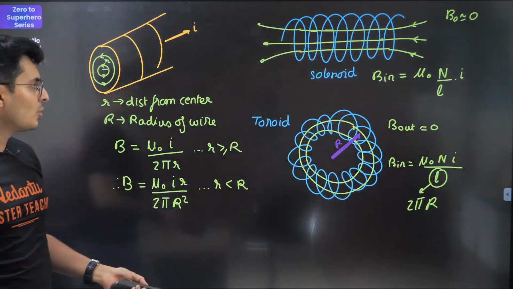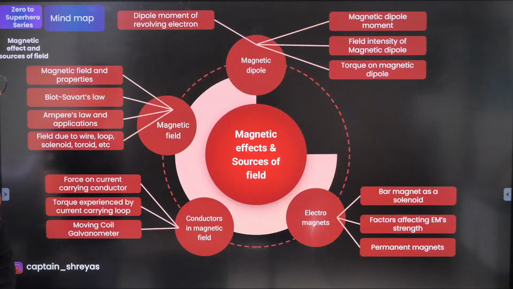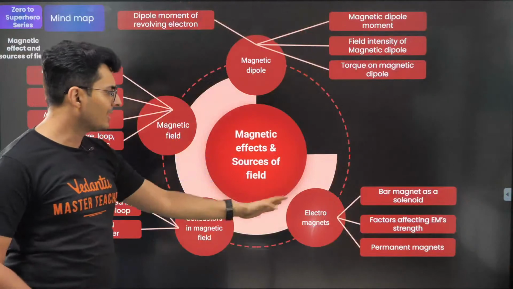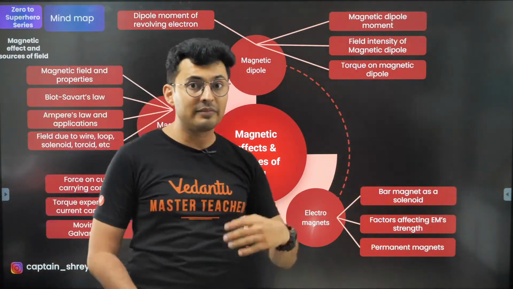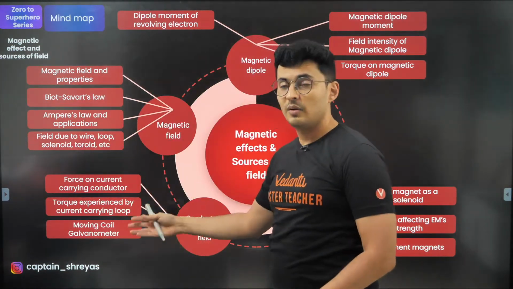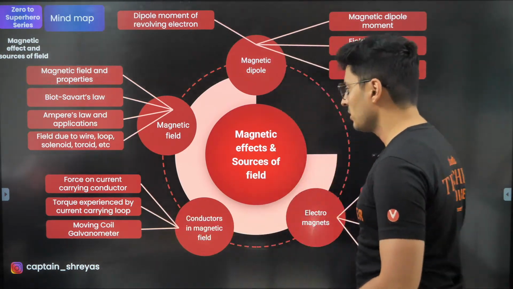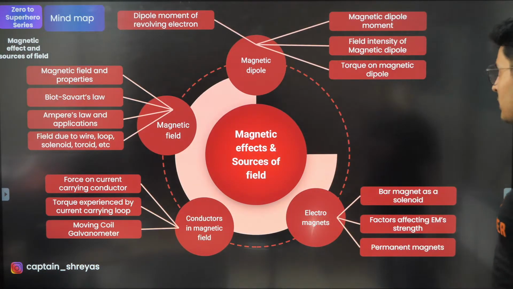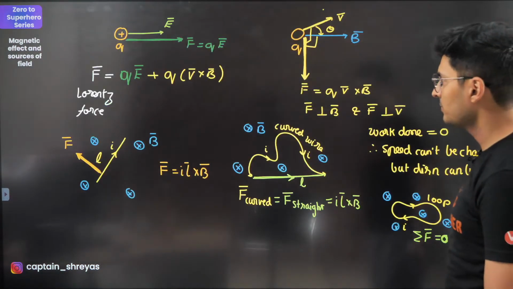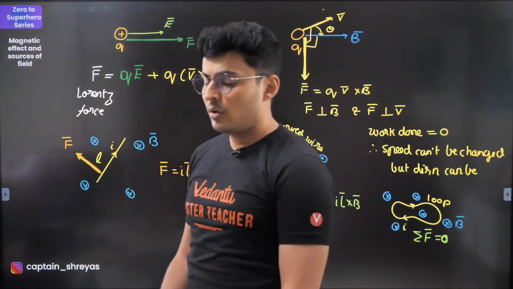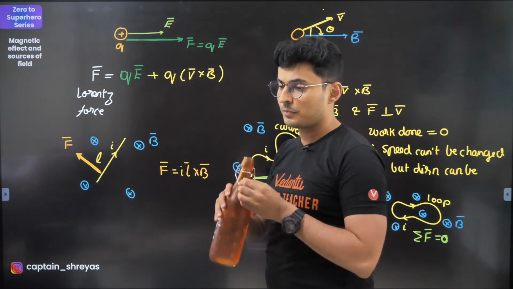Okay, let's move on. So now we'll go to the effects. We have done a lot of things over here. Now we will also talk about the effects of magnetic field on different charges. Will there be any force or torque and energy, and also the galvanometer concept and how it can be used to make instruments. So let's talk about that, and then we'll come to dipoles. If you take a charge and you place it in an electric field, it experiences electric force.